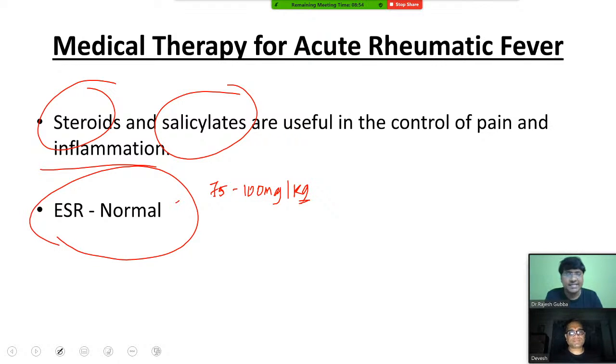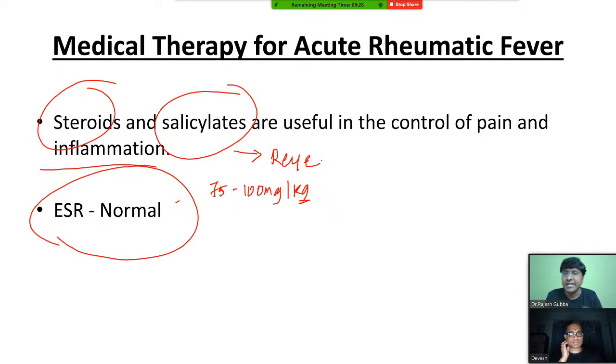Now, you take the salicylates. What is the very important adverse effect of salicylates in children? What is the important adverse effect of salicylates in the children? Yes, anyone? Right. So the most important adverse effect of salicylates in children, very good Simran Gupta, is your Reye's syndrome.